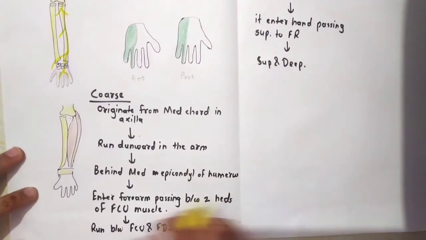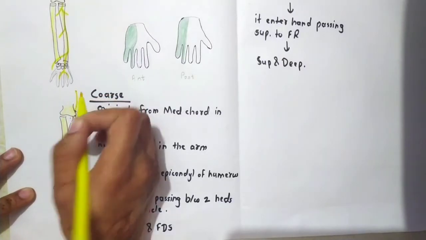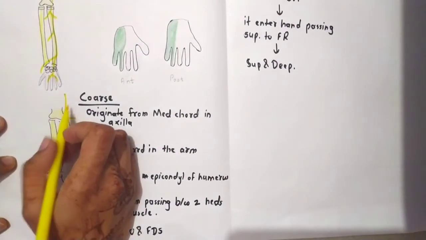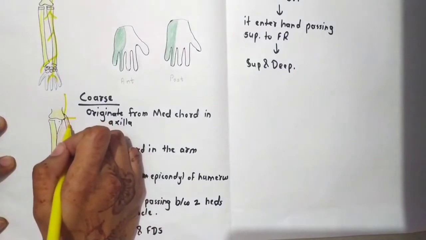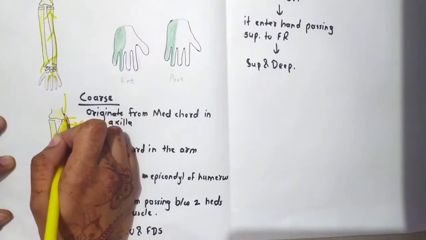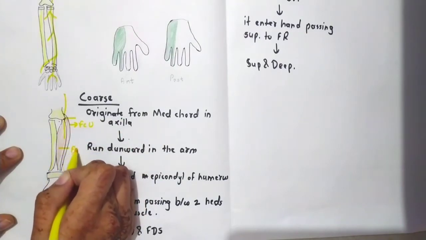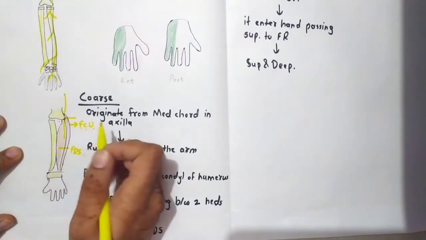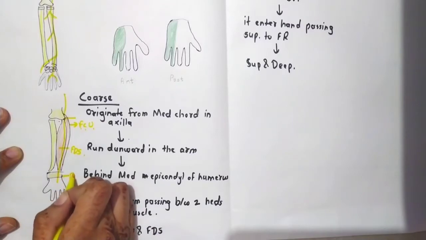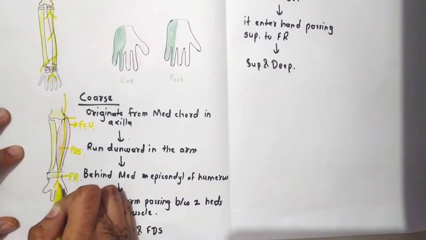In this diagram I will show you. So it will come passing medially to the arm, and behind, this is the medial epicondyle of the humerus. It will pass behind it, then between, this is the flexor carpi ulnaris muscle. Between two heads of this muscle, it will enter the forearm, and then it will pass downward between the flexor digitorum superficialis muscle and the flexor carpi ulnaris muscle. And it will run downward and it will pass superficial to the flexor retinaculum. This is the flexor retinaculum, and it will enter the hand and divide into superficial and deep branches.